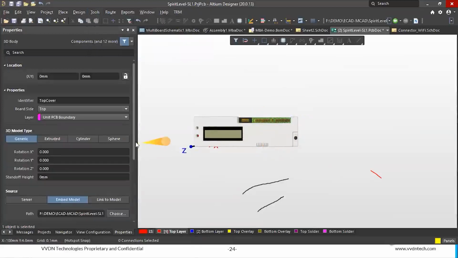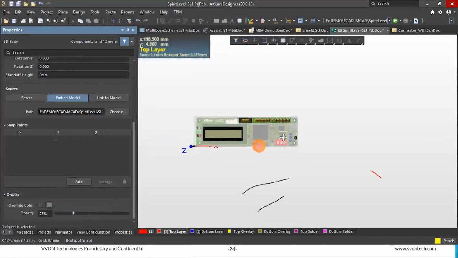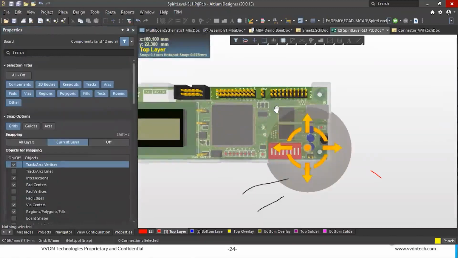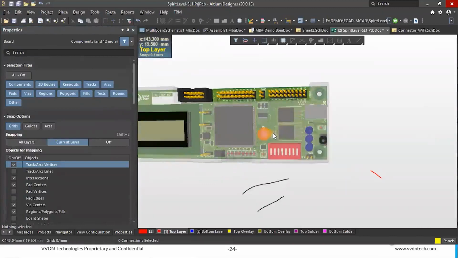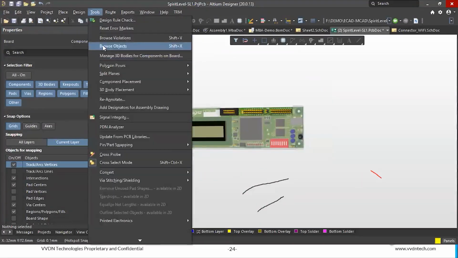If you select this step file, we have options to control the opacity, like transparent mode, and we can verify that. After mapping this, here also we have an option to check the collisions.